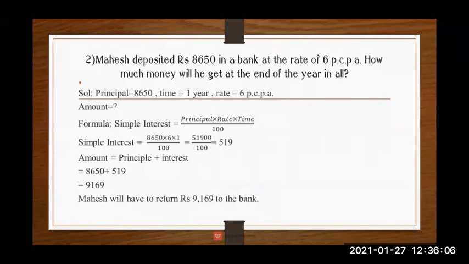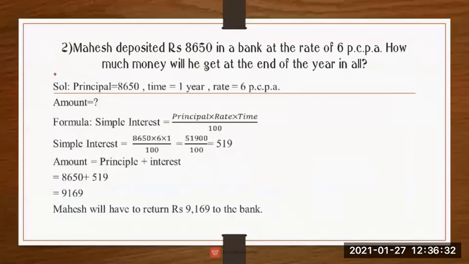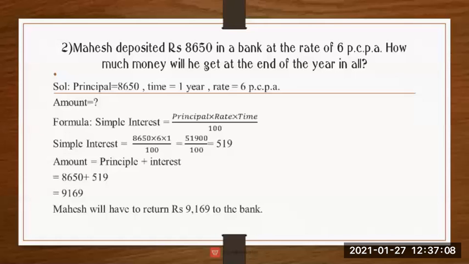Principal amount plus interest amount. ये दोनों last में मिलता है at the end of the year. So here we have to use two formulas.